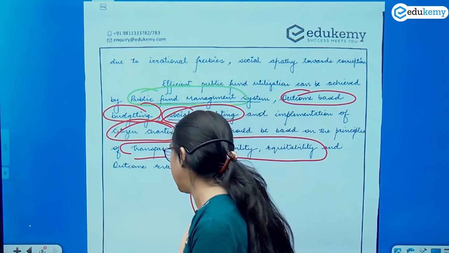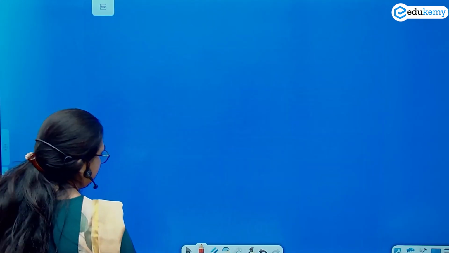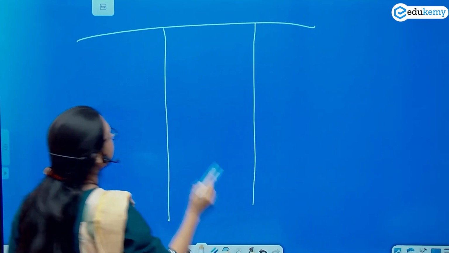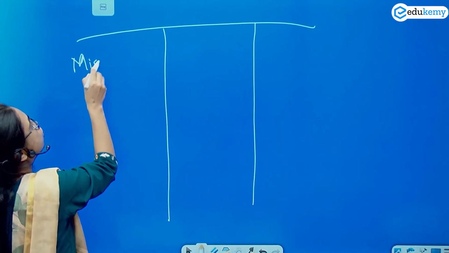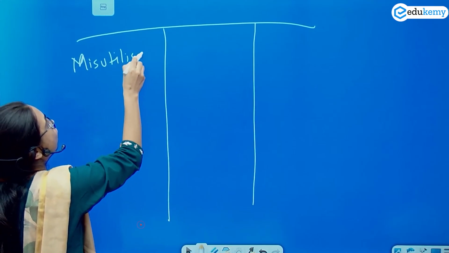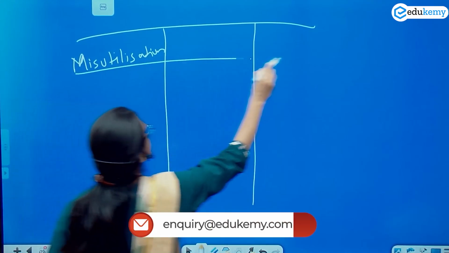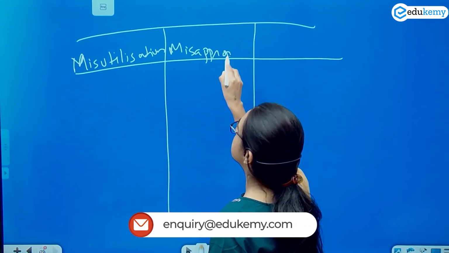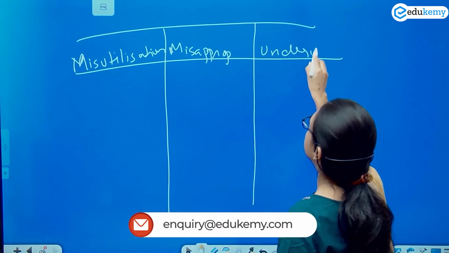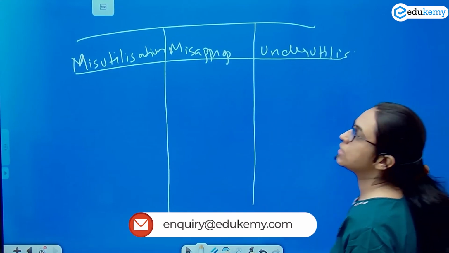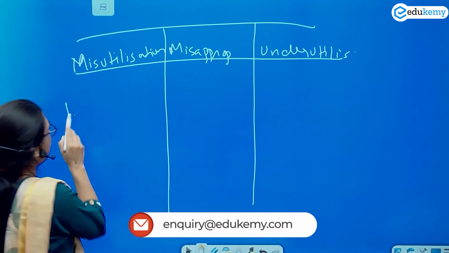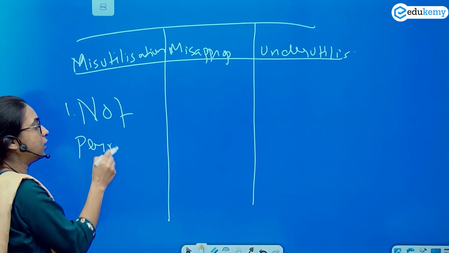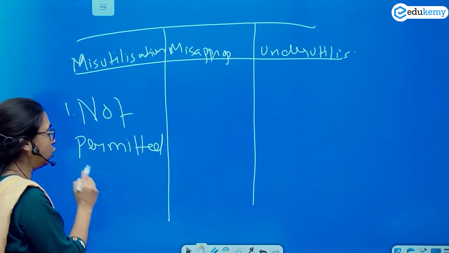So to avoid any confusion, let me write this for you. What is misutilization? What is misappropriation? And what is underutilization? Misutilization, something utilizing which is not permitted by law.